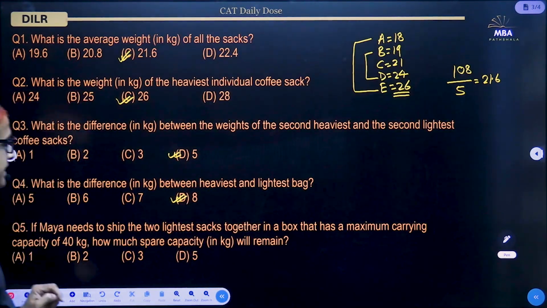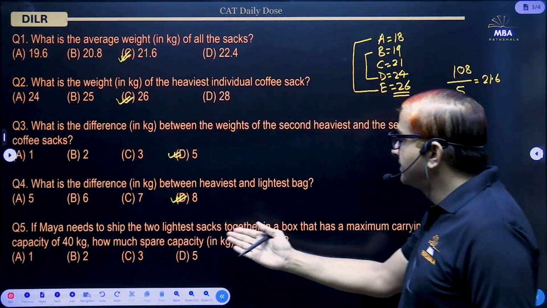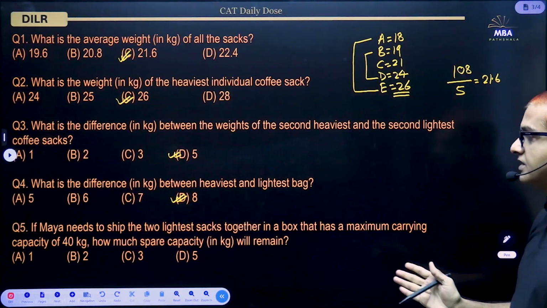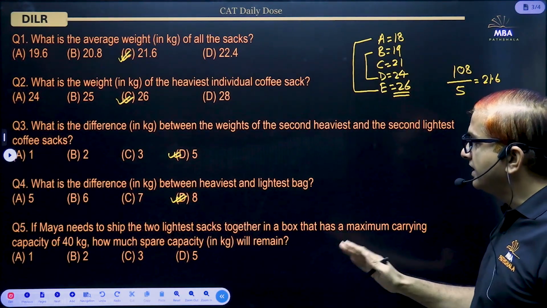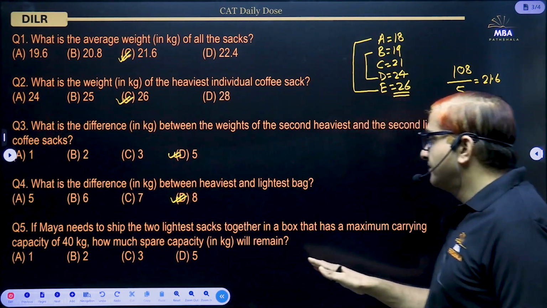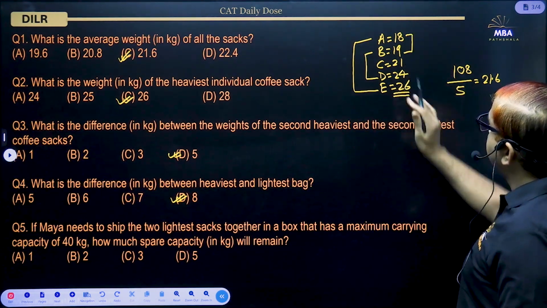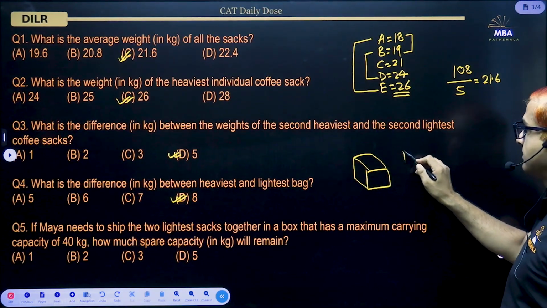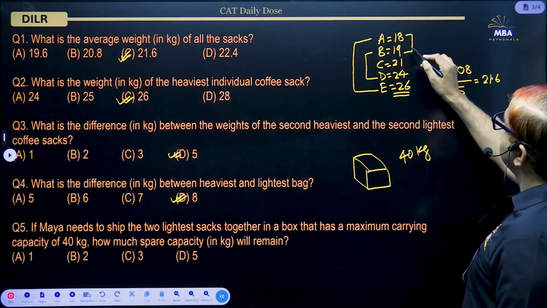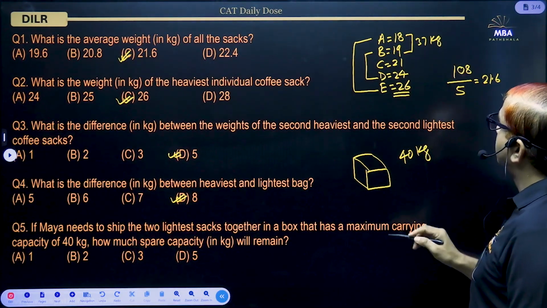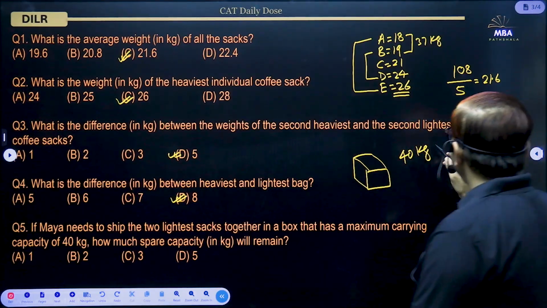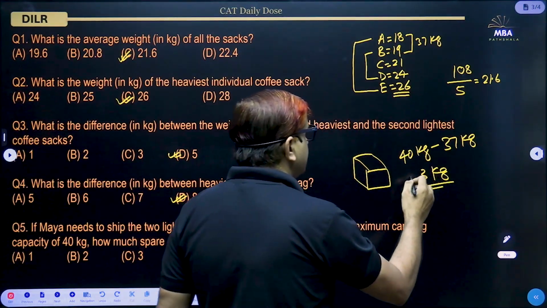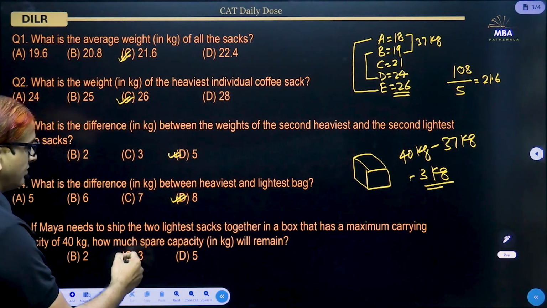And if Maya needs to ship the two lightest sacks together in a box that has a maximum carrying capacity of 40 kilogram, how much spare capacity in kilogram will remain? So these two together are to be shipped in a box, and this box has a maximum carrying capacity of 40 kilogram, but these two together are only 37 kilogram. That means 40 minus 37, that is how much spare capacity there is? That is 3 kilogram, that is option C.